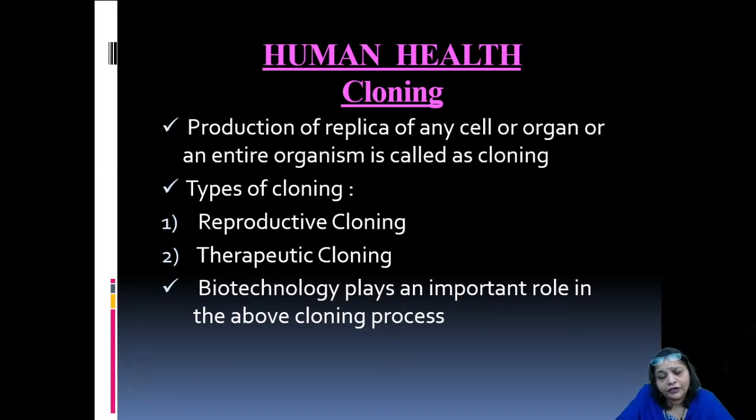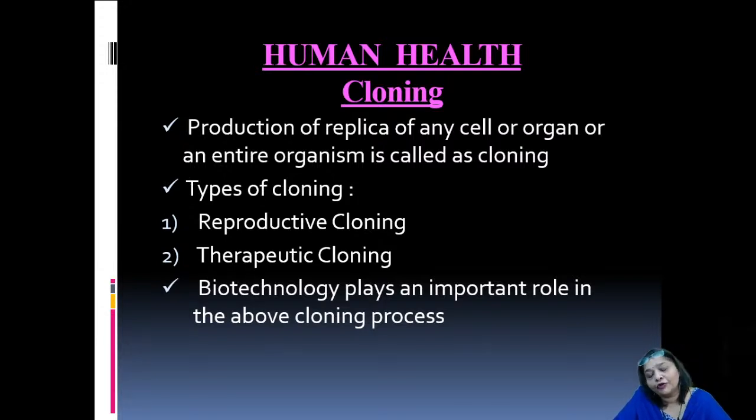Now, if you have heard about the cloning of the sheep, Dolly sheep, which was actually born in Scotland by cloning technique in 1996. The nucleus from the udder cell of a sheep of the Finn Dorset variety had been introduced into the enucleated ovum. Enucleated refers to removal of the nucleus from the ovum, from the egg cell of the Scottish sheep.